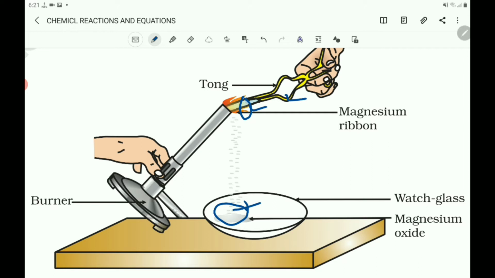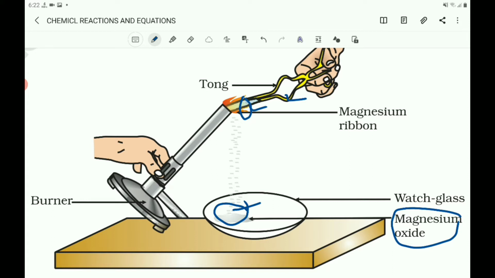That ash is nothing but magnesium oxide. So when a magnesium ribbon is burnt in oxygen, it gets converted to magnesium oxide. So it is a chemical change.